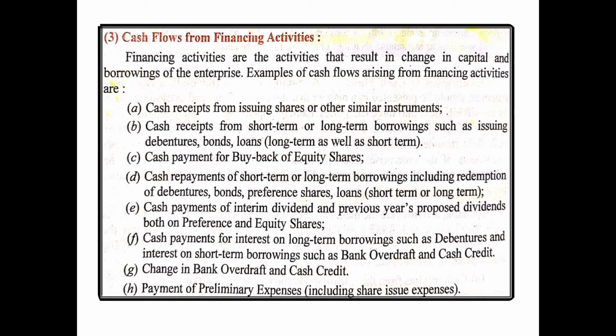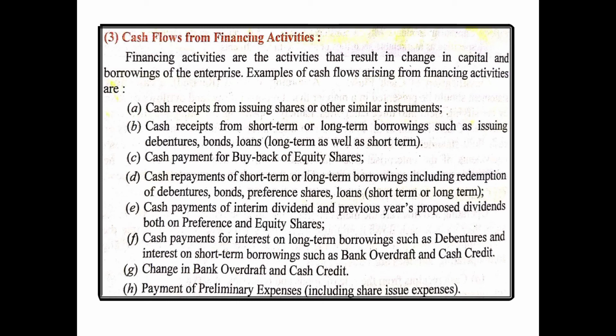E point, cash payment of interim dividend, that is dividend declared during the year, previous year's proposed dividends both on preference and equity shares. So whatever dividend is paid by an organization, by a company on its equity shares or preference shares, it will be considered as a cash outflow under financing activity.